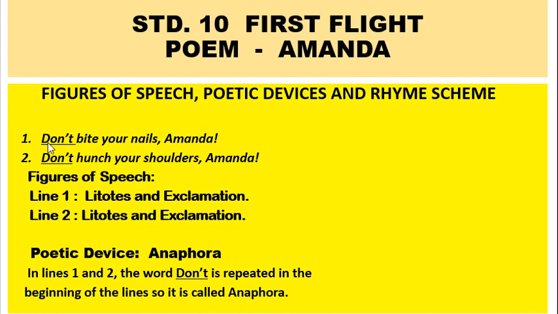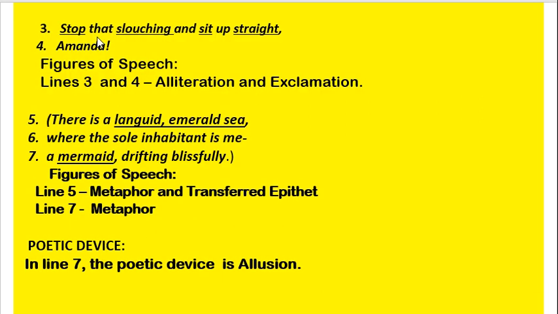In lines 1 and 2, we can see that the word don't has been used in the beginning of the line. That's why it is called anaphora. In the third line, the figure of speech alliteration is used because the sound s is repeated in the words stop, slouching, sit and straight. In this line we can see that the sign of exclamation is used, so it is called exclamation.